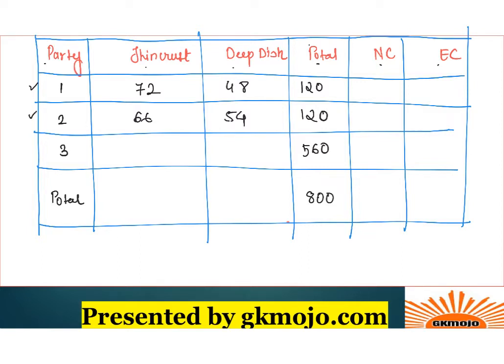You have a lot of ample time in CAT, especially during DILR set, because sets you need to solve only 3-4, you have 60 minutes, plus you've got a calculator. So you need not worry about the calculations at all.